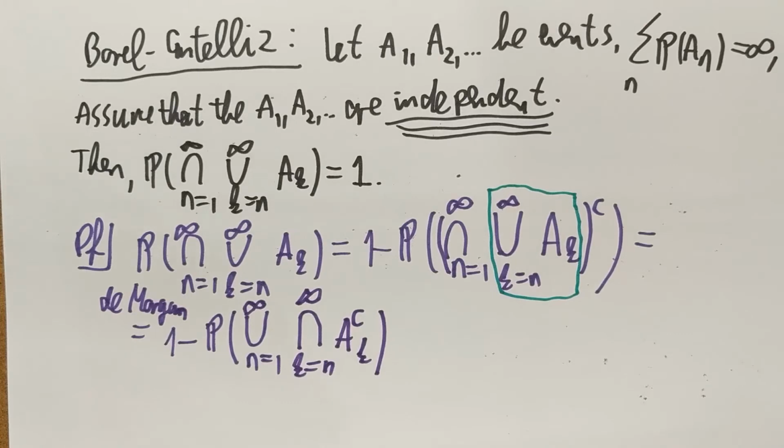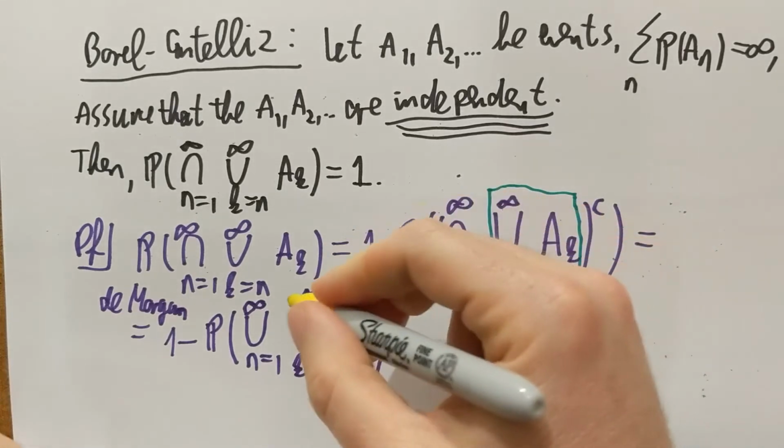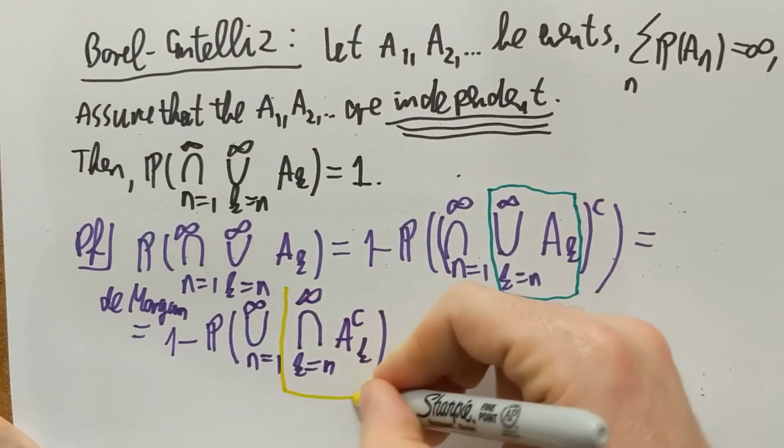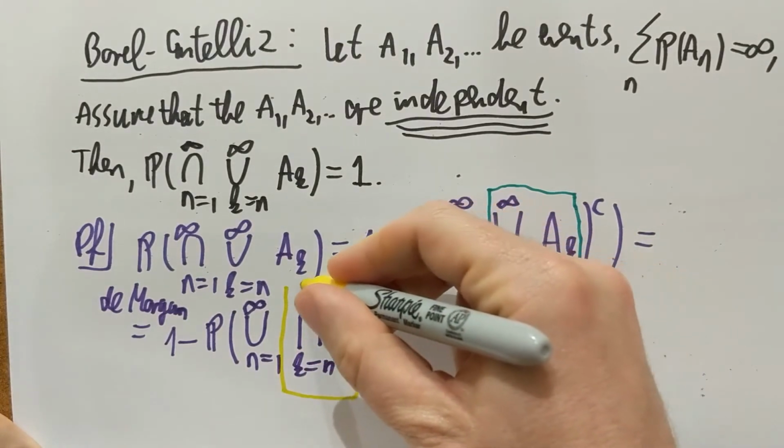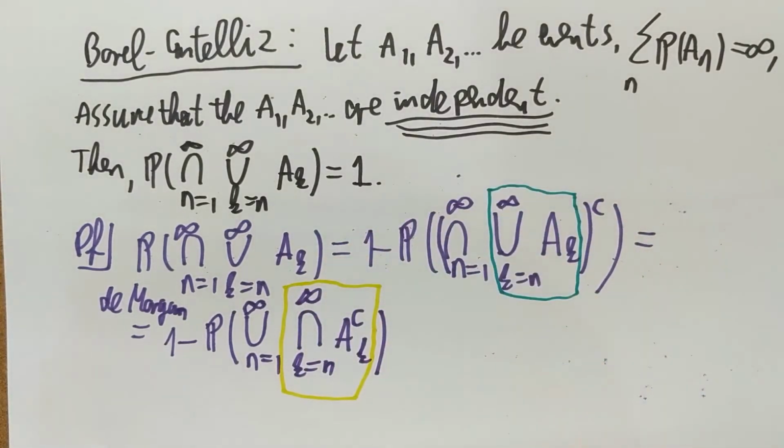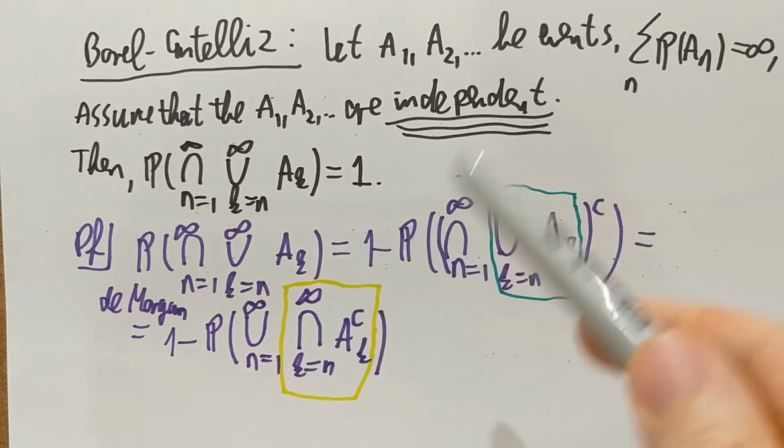Now the next step is a bit similar to Borel-Cantelli 1. I'm looking at this intersection here, the yellow one. This intersection is taking the intersection of A_k complements from n up to infinity. If I increase n, then I'm taking the intersection of less and less things.